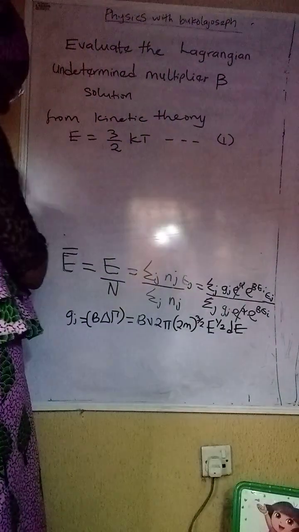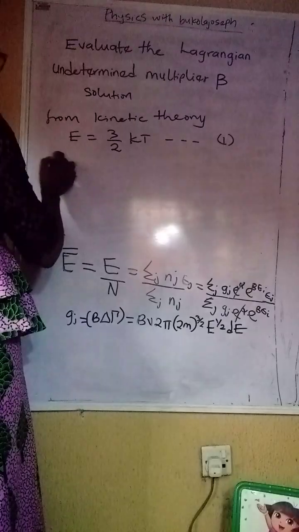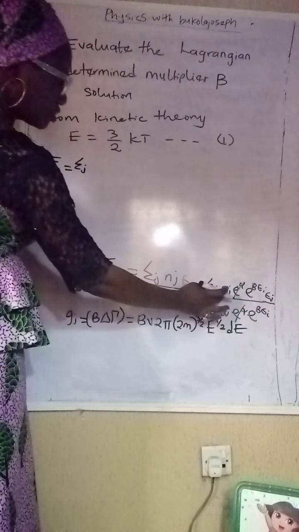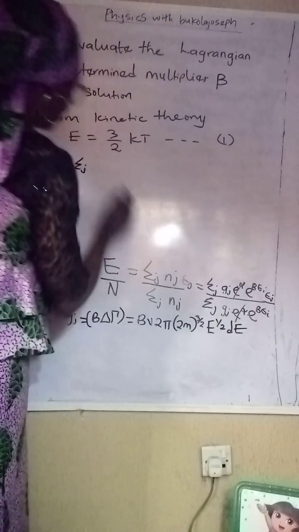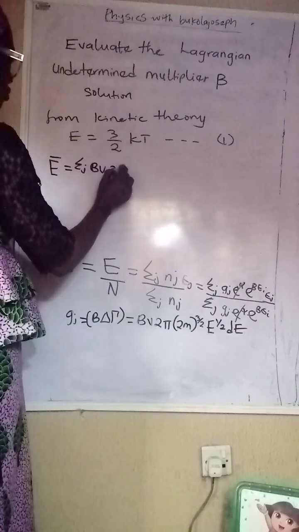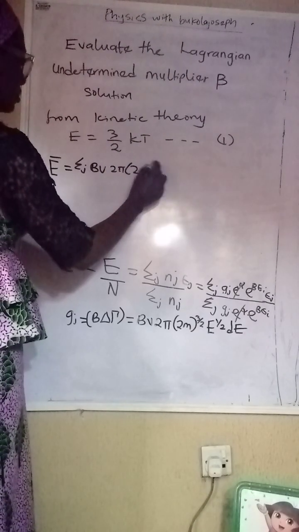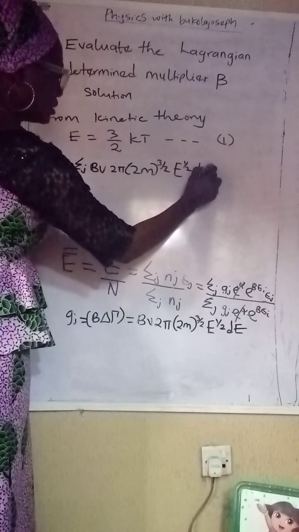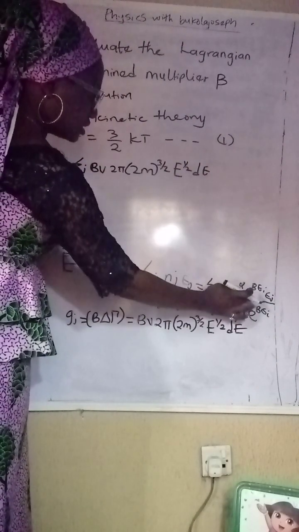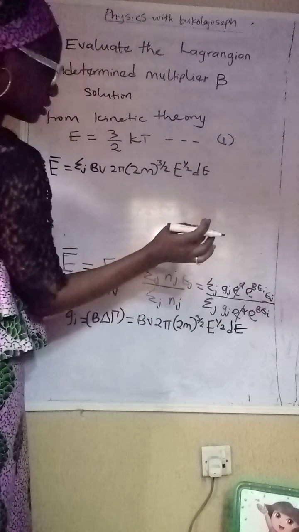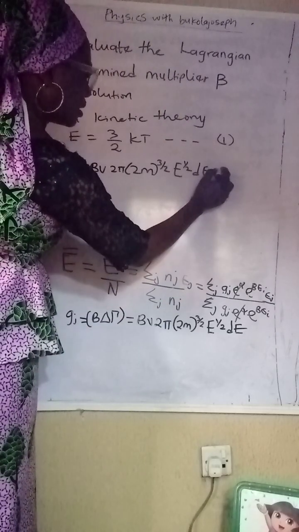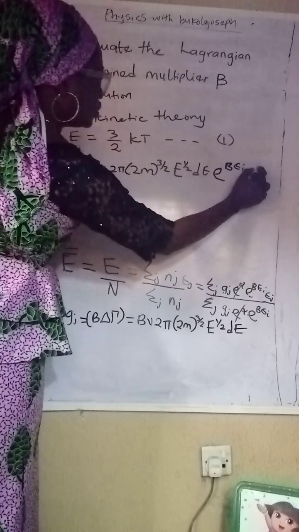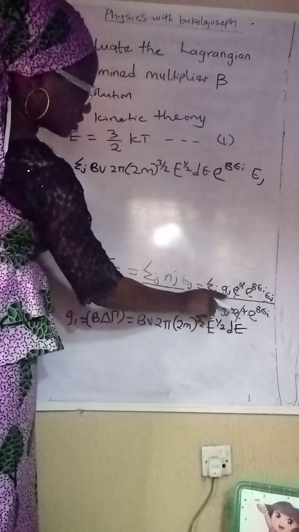Remember, we're substituting Gj with everything here, so it becomes BV 2 pi 2m 3 over 2 E half dE. Remember there's E, we have exponential beta Ej. We only substituted this.